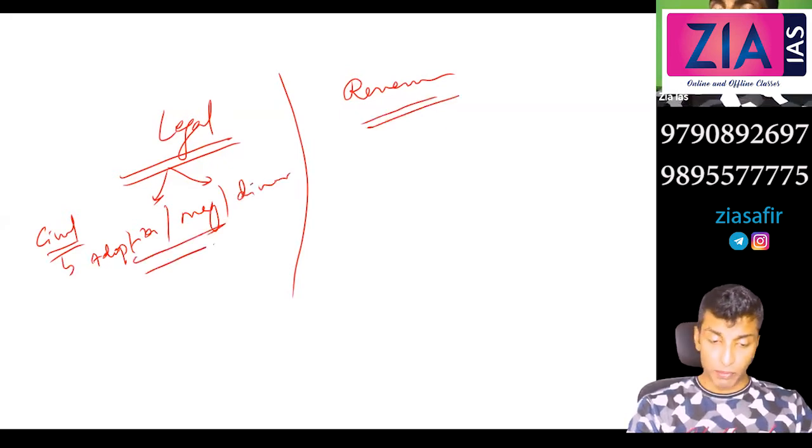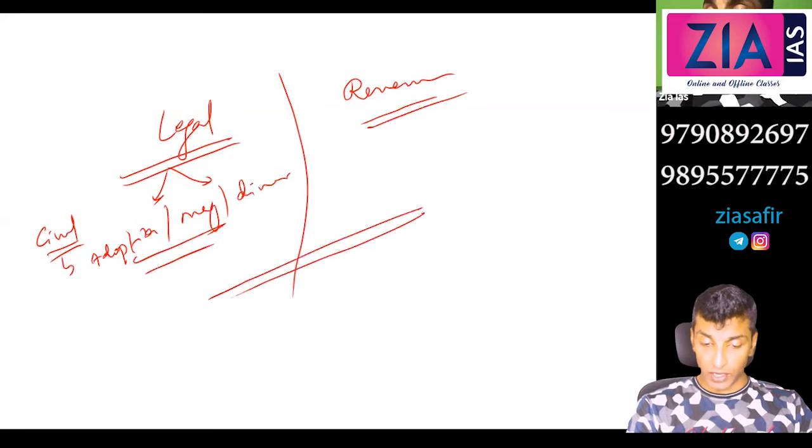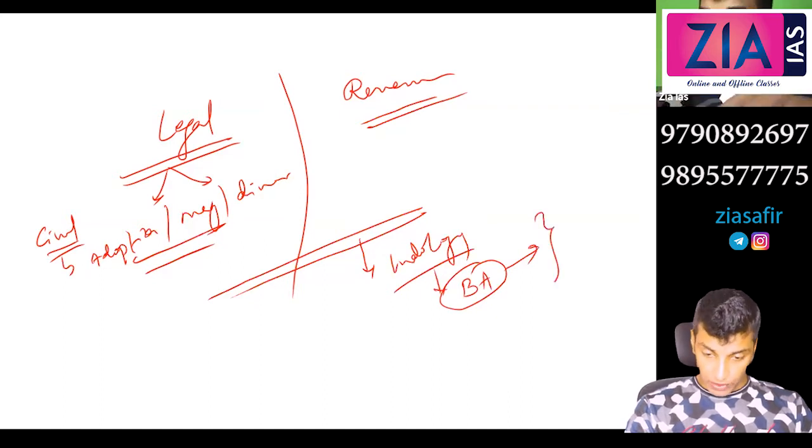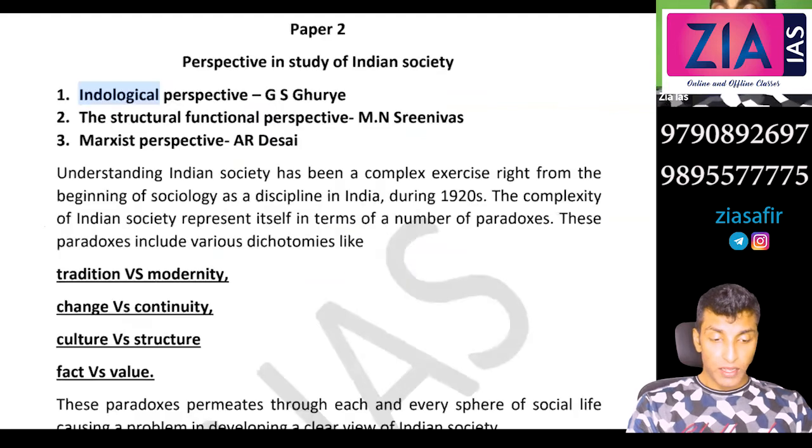Revenue also, they faced the problem, so they had to study India. That's the context for Indology. So who are the initial Indologists? It is the British administrators. What was their idea? They gave an idealized picture of India by referring to the traditional old textbooks, etc. Then comes modern Indology. So let's go back to the PDF and we will see what this concept is.